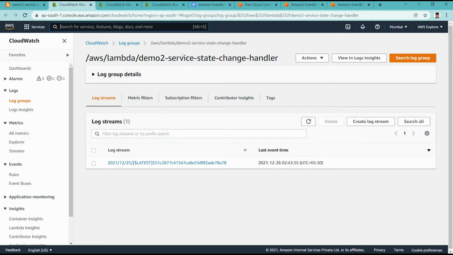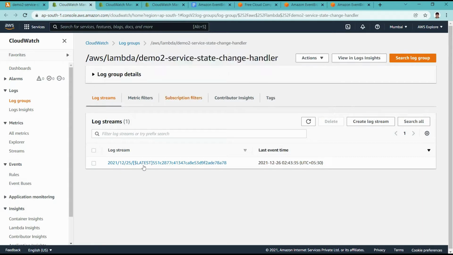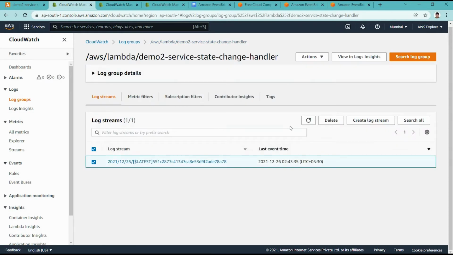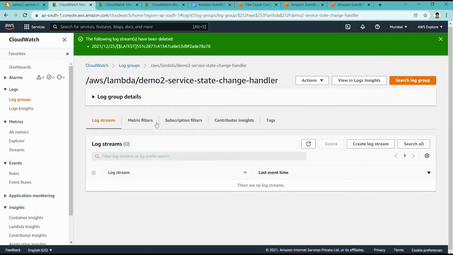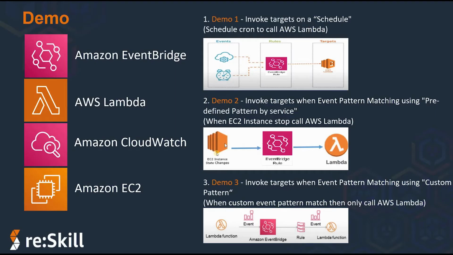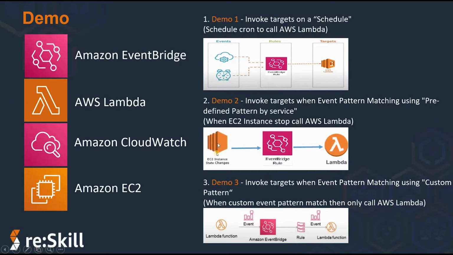You can see that the log group is already created because we executed this Lambda function one time, with one log. For now, I'm deleting this existing CloudWatch log entry, so next time we will get an idea when it's triggered. Now, as part of the demo, I am creating one EC2 instance. Whenever the EC2 instance stops, it will automatically call EventBridge, and through predefined event pattern matching, it will automatically call AWS Lambda.